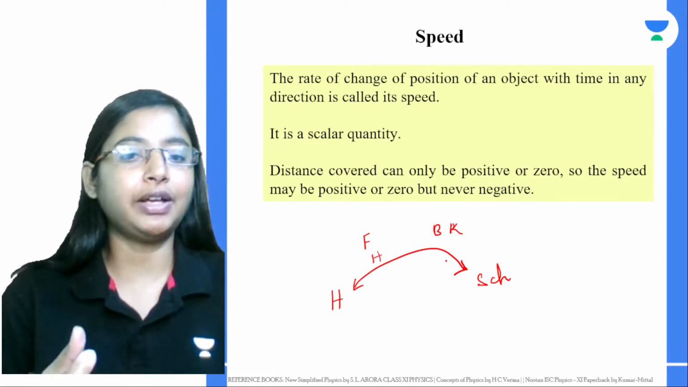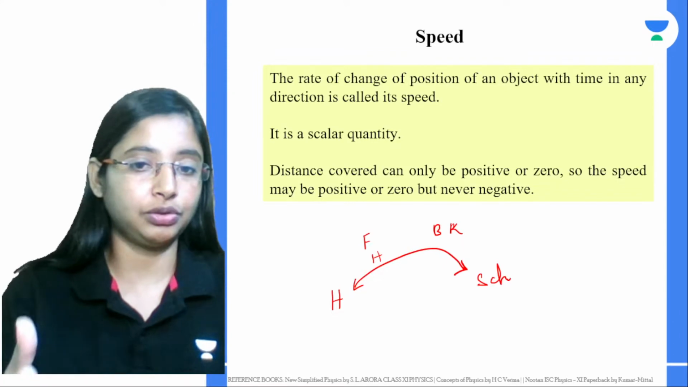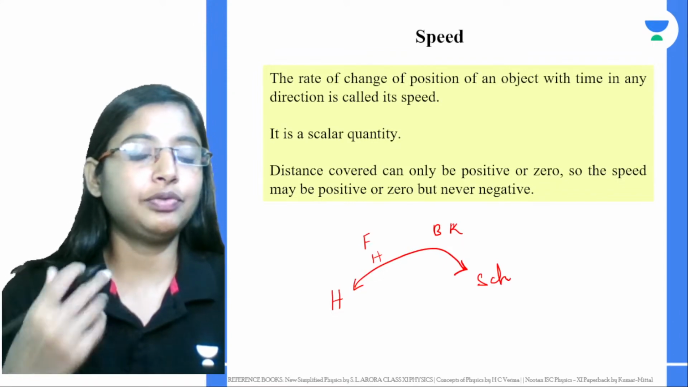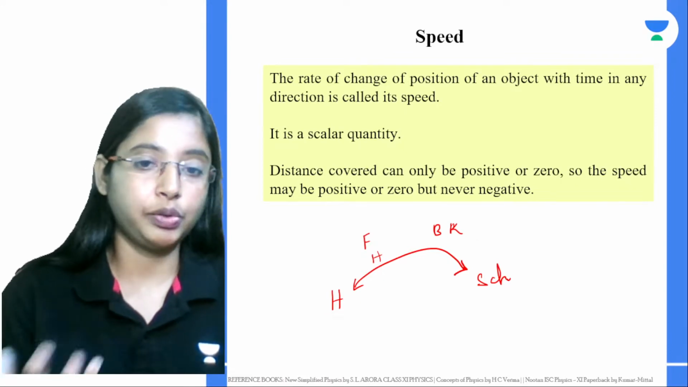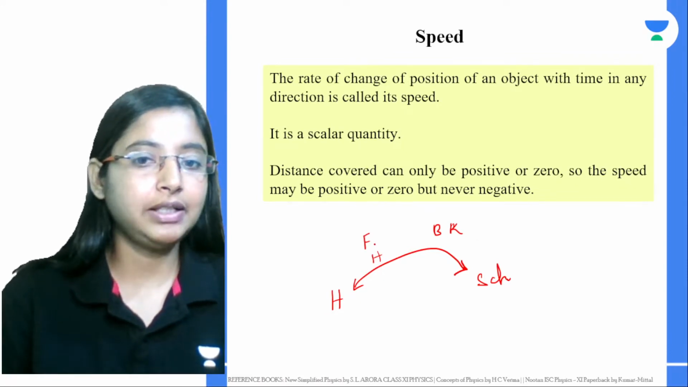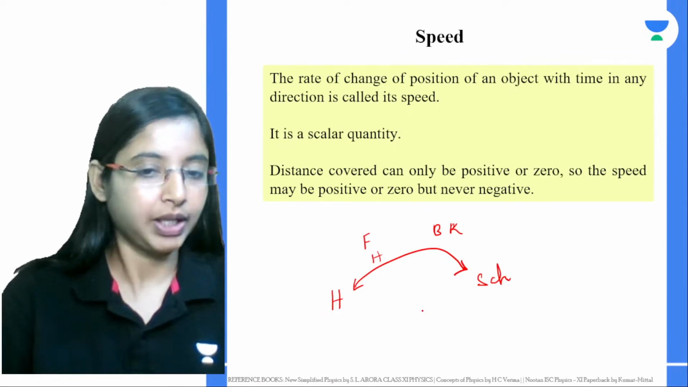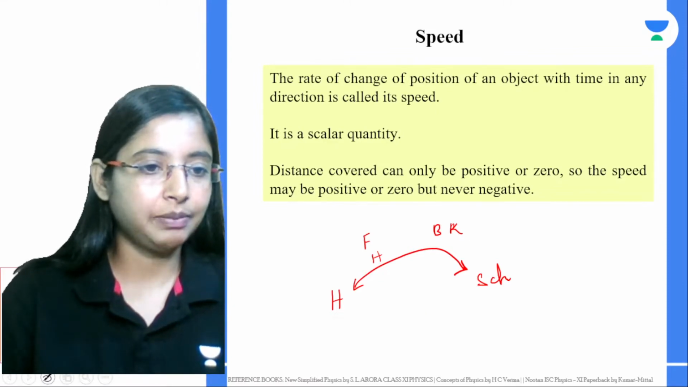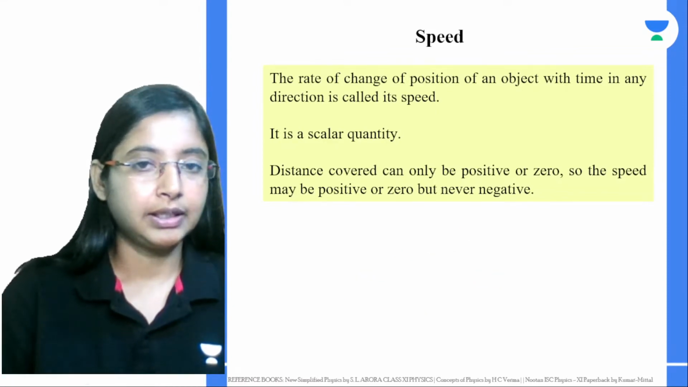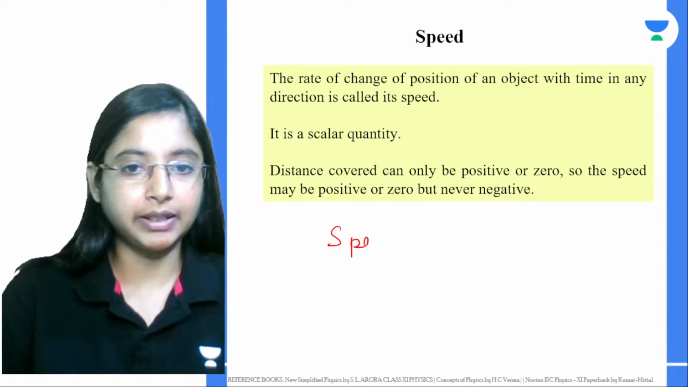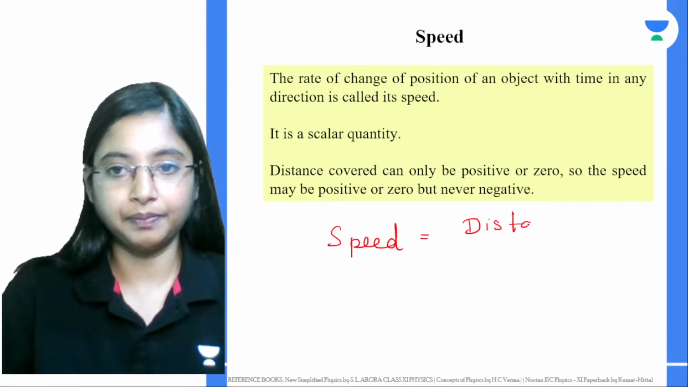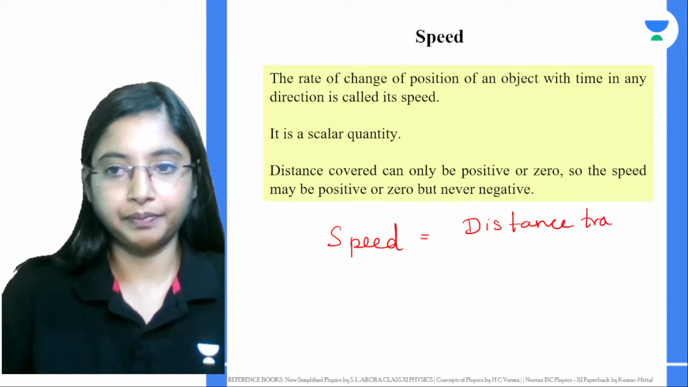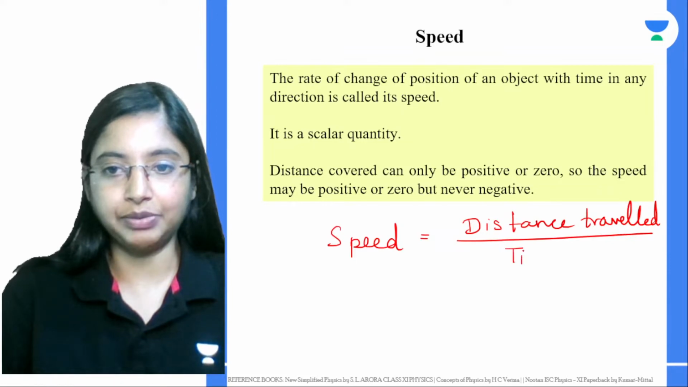So when you're talking about speed, you're talking about the actual distance you covered. Let's say you covered 2 kilometers. 2 kilometers in how long? Let's say you took around 20 minutes. Now, that's the speed we are talking about. All right, so speed is nothing but distance traveled upon time taken.